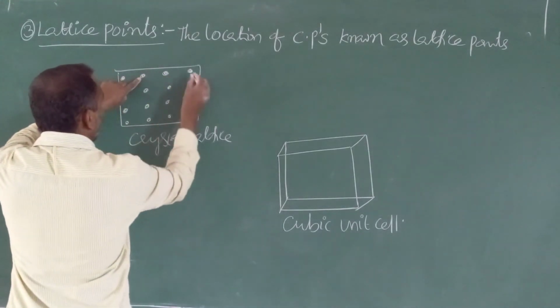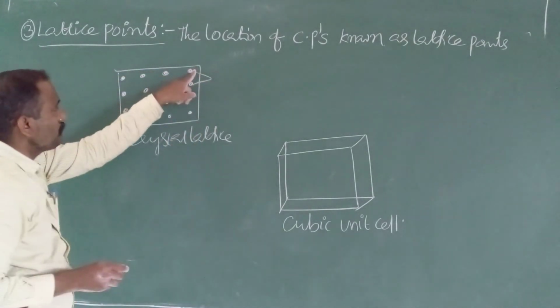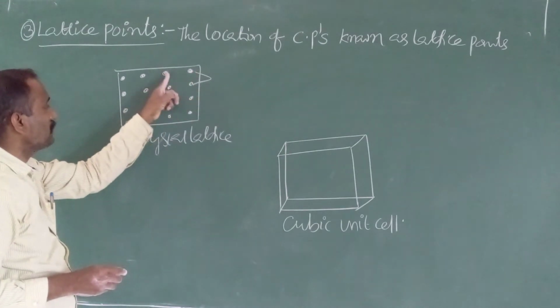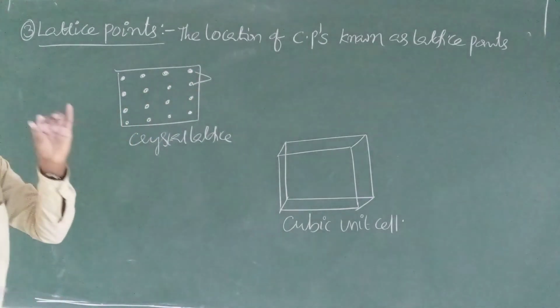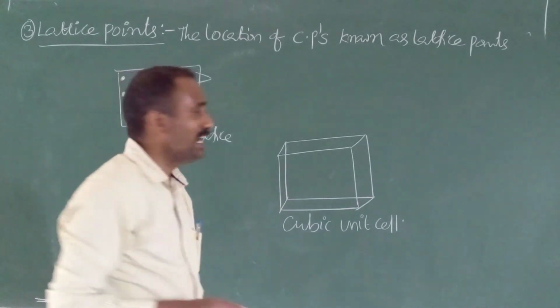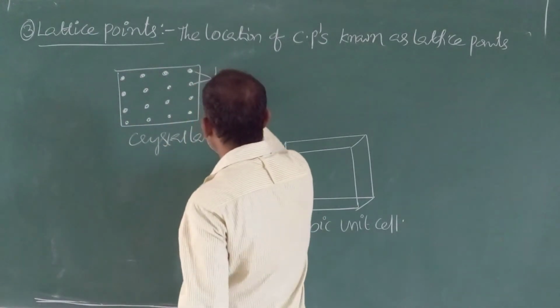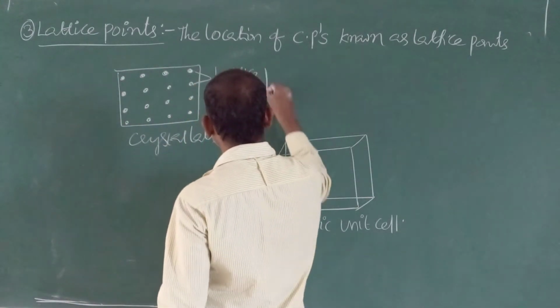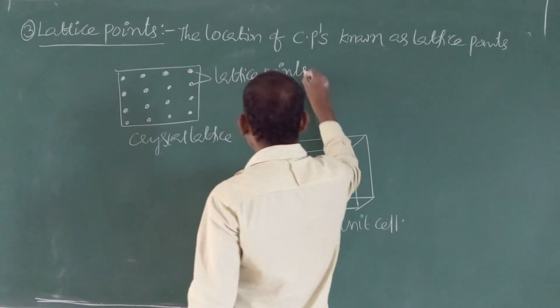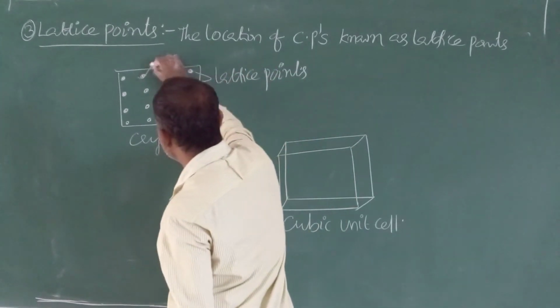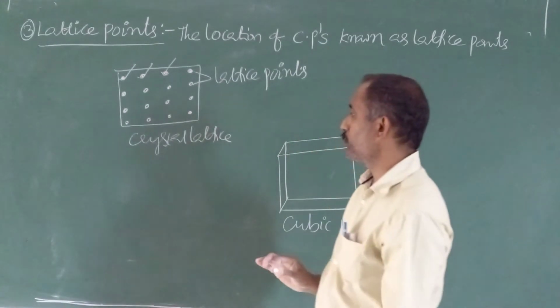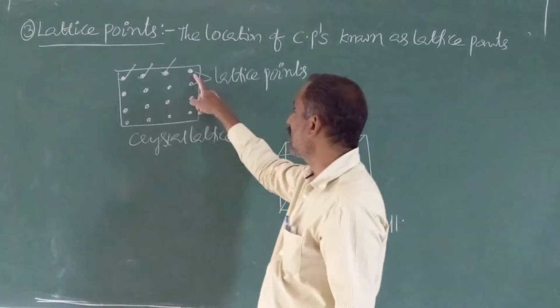So all these are lattice points. This is the crystal lattice, and these are lattice points.